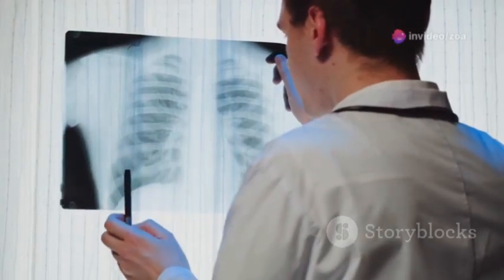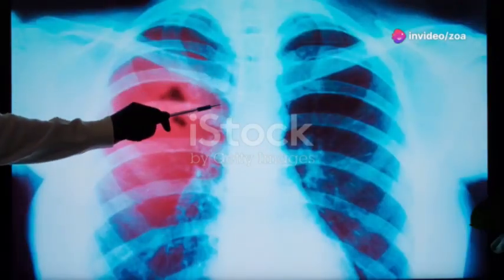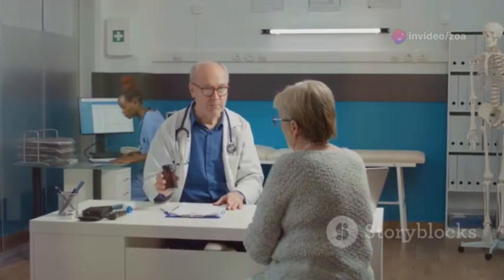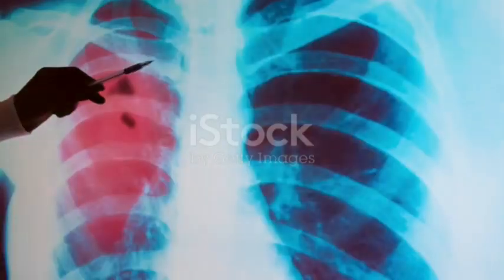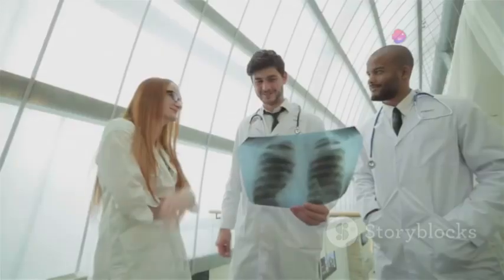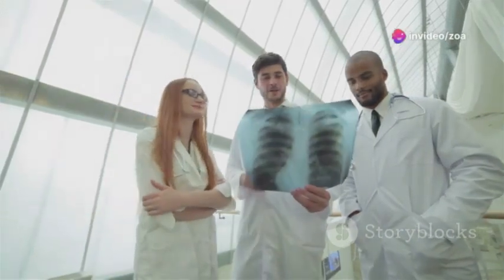Tuberculosis usually affects the lungs. This is called pulmonary TB. However, TB can also affect other parts of the body. This is called extrapulmonary TB. Extrapulmonary TB can affect the lymph nodes, brain, spine and kidneys. It can also affect the bones and joints.